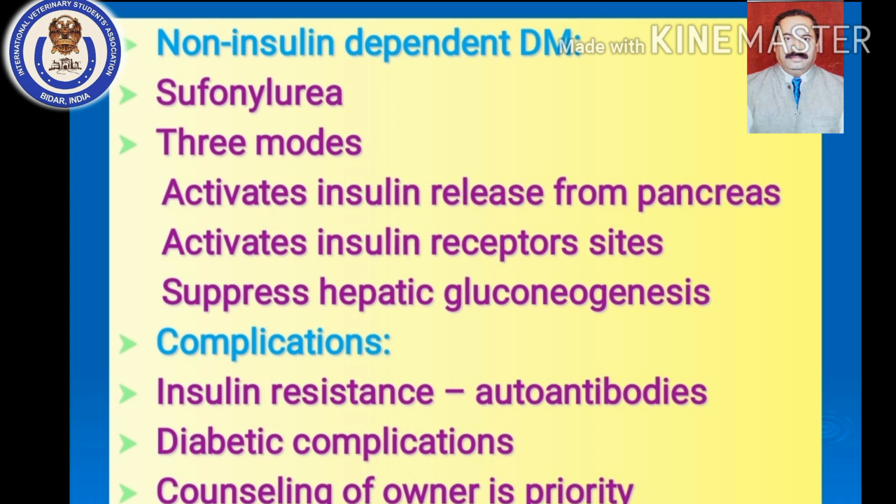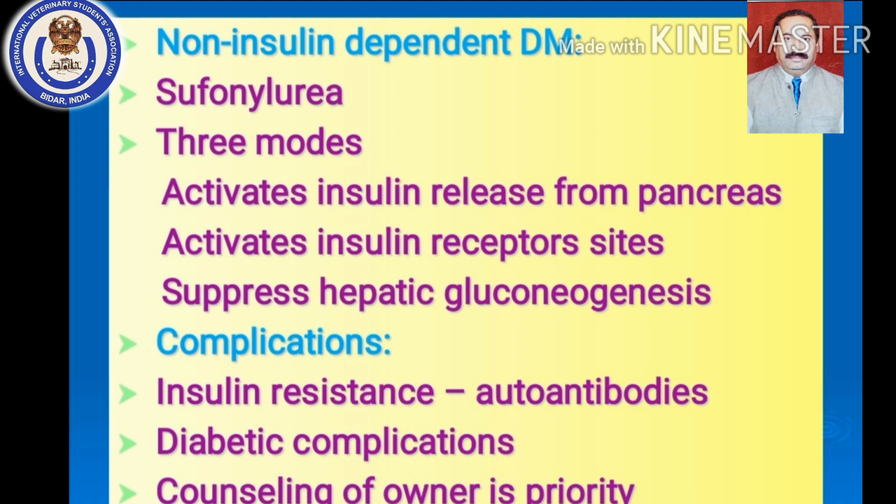Then regular dosing of insulin also has its own disadvantages, because insulin resistance may develop over a period of time, because you are injecting insulin externally. Anything we are giving externally is likely to develop antibodies. So the efficacy of insulin goes down over time.